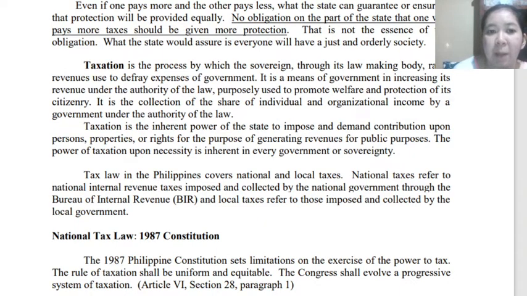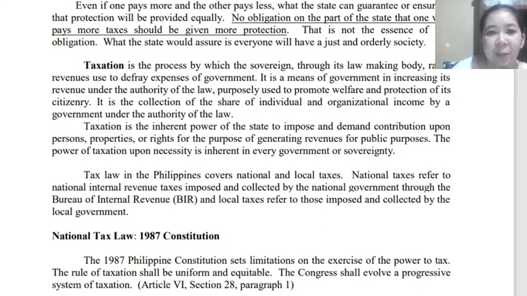So the power of taxation is necessary and therefore inherent in every government or sovereignty, because again, the government cannot perform its functions unless it has the funds, and in many cases, most of the revenues of the government come from taxation.